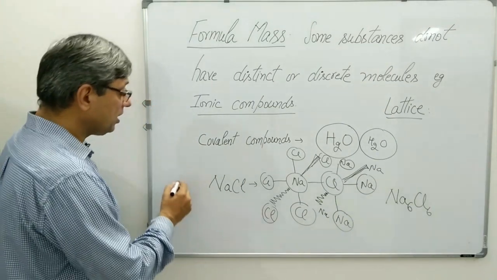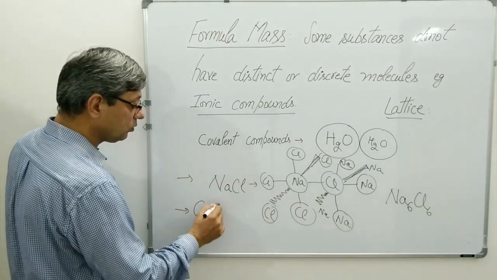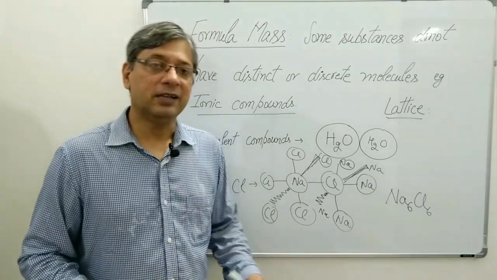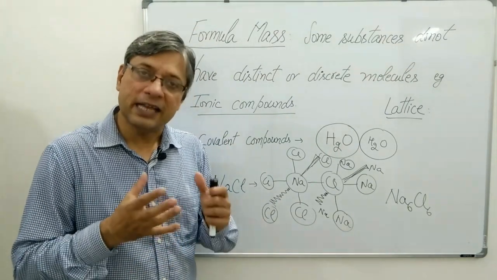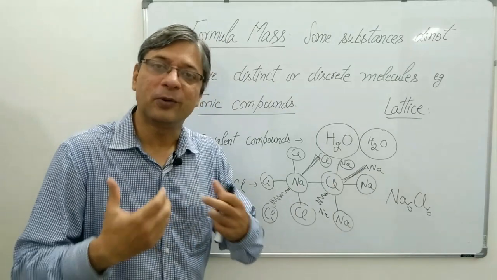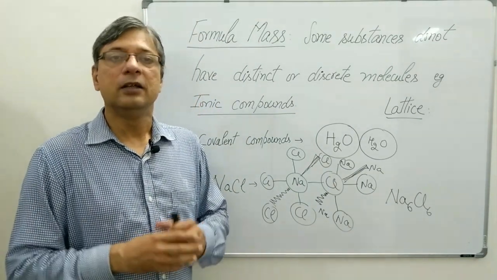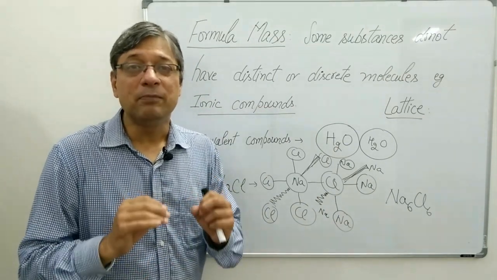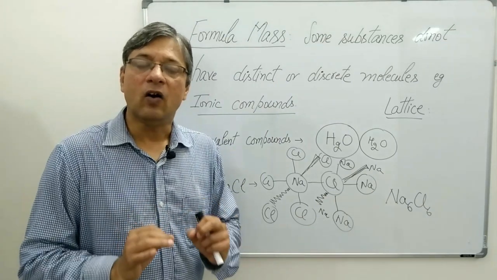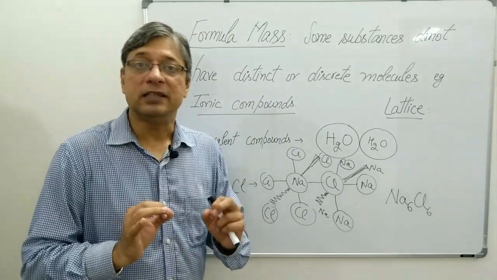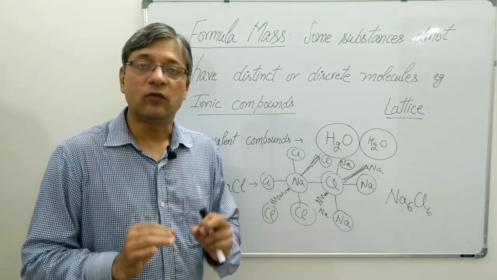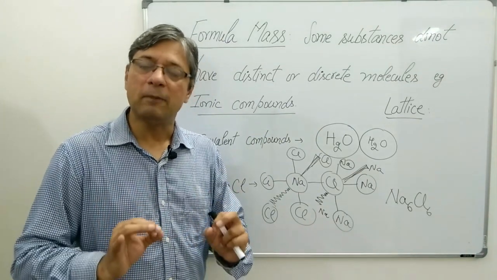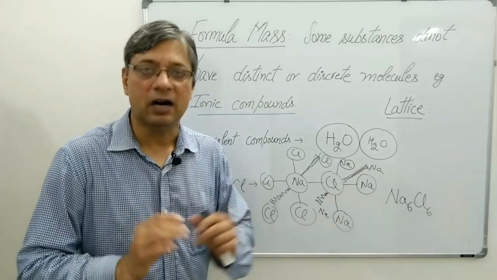And in case of other ionic compounds, just like CaCl2, you can't even determine how many calcium atoms are connected to how many chlorine atoms. So in case of such compounds, the simplest formula of the compound is taken, and that simplest formula is called the formula unit, and its mass is called formula mass or formula unit mass.